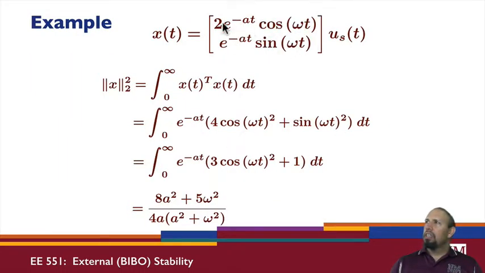Now here's a signal. It's multiplying a unit step function. So I have a decaying exponential, and an oscillating sinusoid, for both of these terms. I can go through and compute the integral, and I can see that in fact this is finite for all values of a and omega. The 2 norm squared is finite for all finite values of a and omega. Notice that if a is 0 or gets very close to 0, this quantity gets large because the a appears in the denominator there.